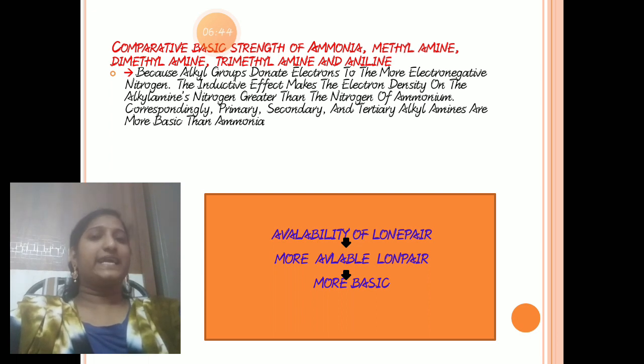Based on the inductive effect, alkyl groups are electron releasing groups, and the one with more electron density is more basic. Basicity depends on three effects: the electron releasing effect, the steric effect, and the hydration effect.